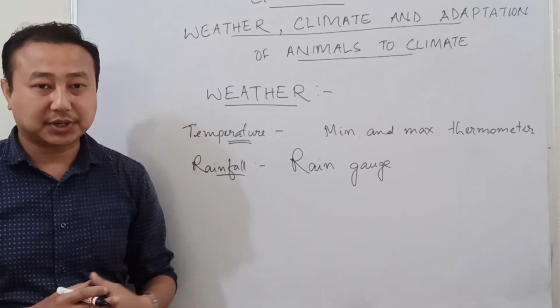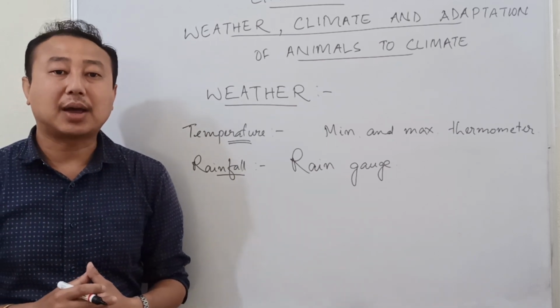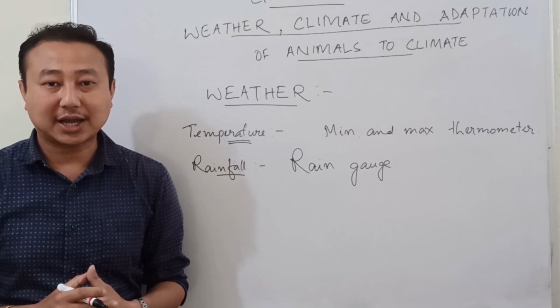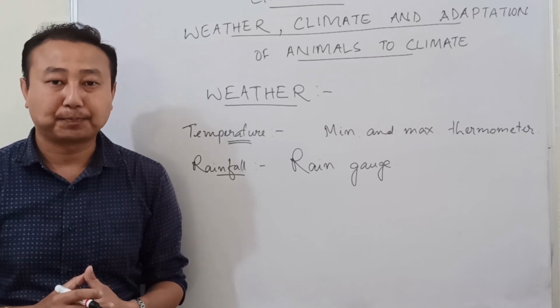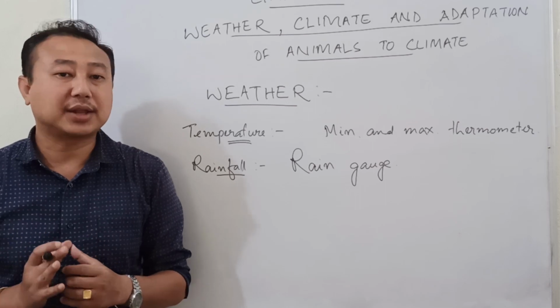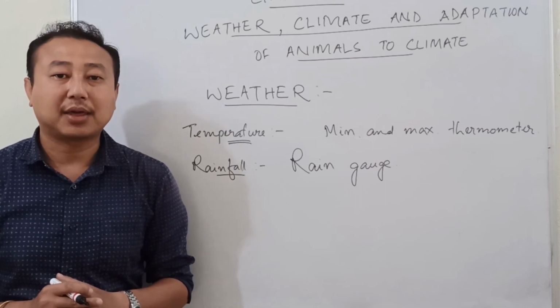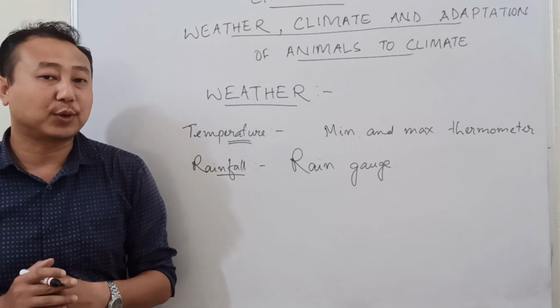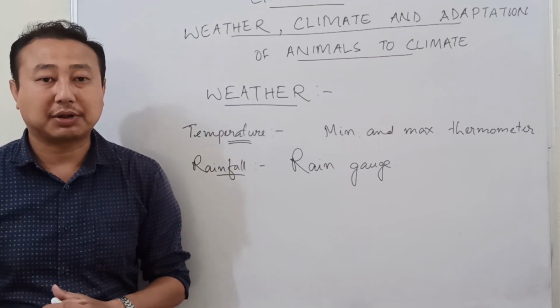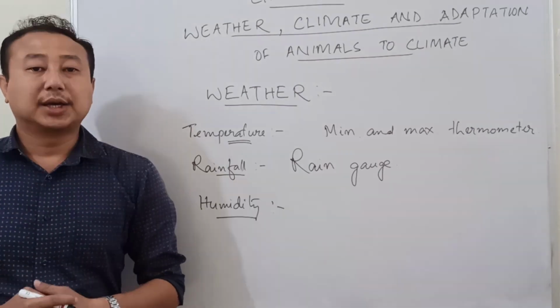The funnel, which is at the top, collects the rainfall that is falling on it, and it is collected in the jar. Afterward, the amount of rain collected in a particular duration of time is measured, and that is the amount of rainfall received by that particular area in that time.